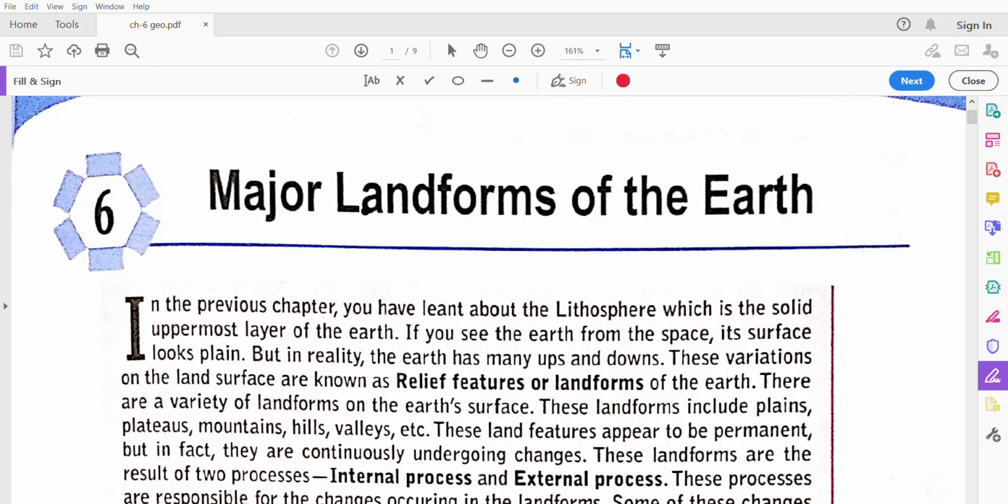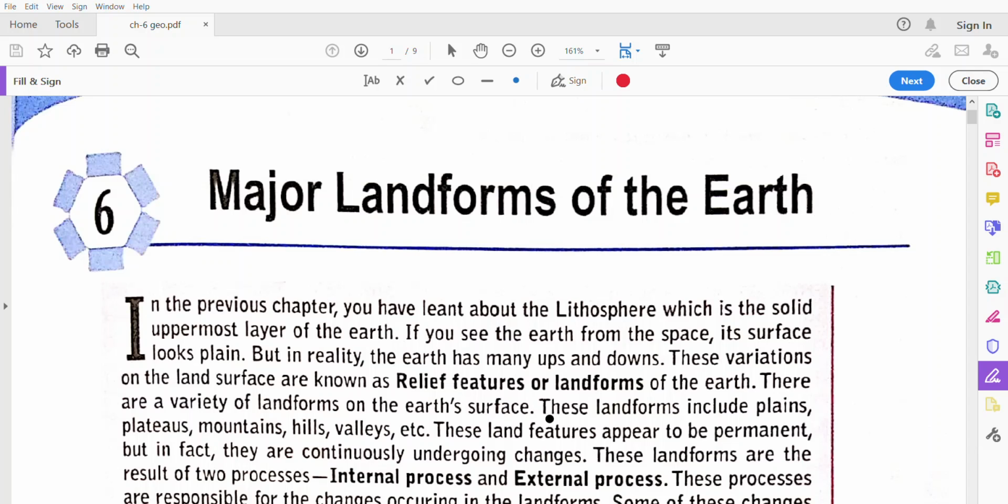In the previous chapters, all of you have read about all the spheres of Earth. In those spheres, we have read about the lithosphere also, that is the uppermost layer of the Earth. And that uppermost layer, if we see from space, looks flat. But in reality, it is not flat. Somewhere there are oceans and somewhere there are continents. There are too many landforms. Somewhere mountains, rivers, plateaus. These types of features are called the relief features or the landforms of the Earth.